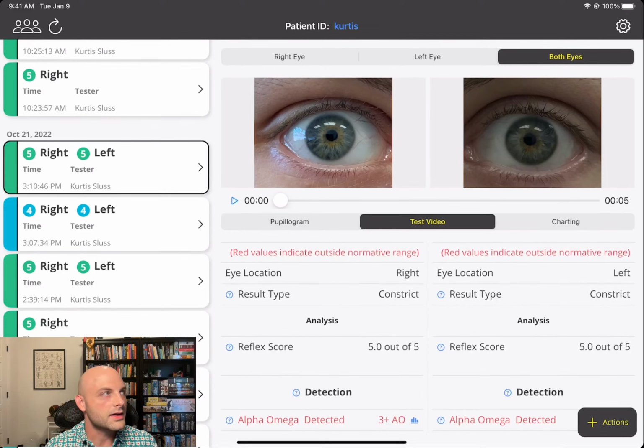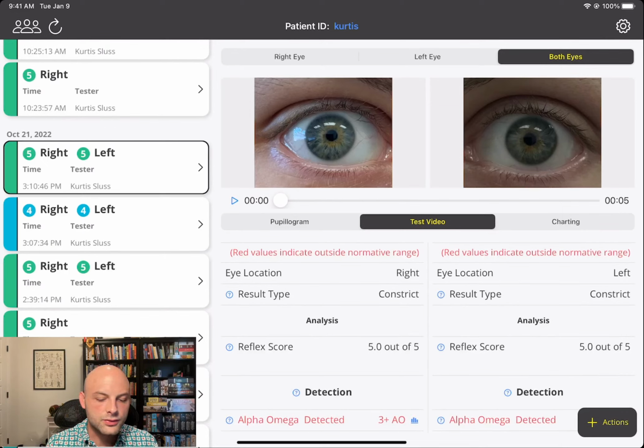Sometimes in exam rooms, they could have really big windows, and you could have a ton of glare that could just wash out the eye. You can see that there is a bit of glare in here. Reflex has been tuned for that, so you don't need to worry about minor glare like this. And also, you don't need to worry about stabilization.